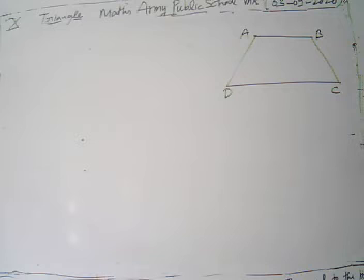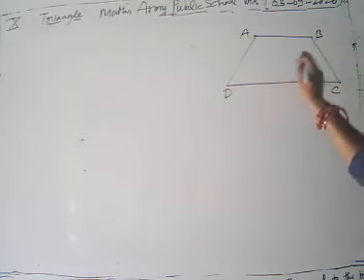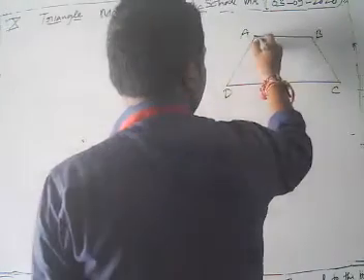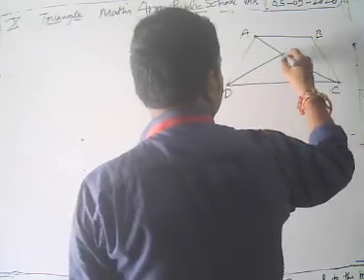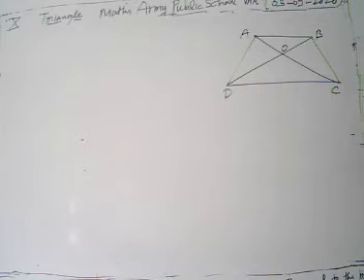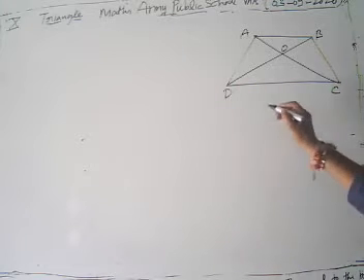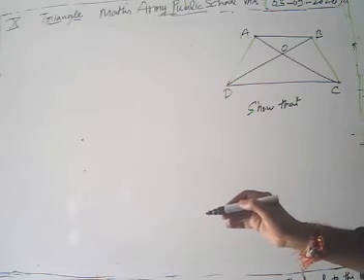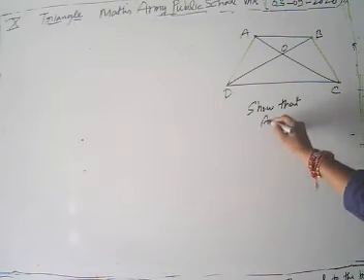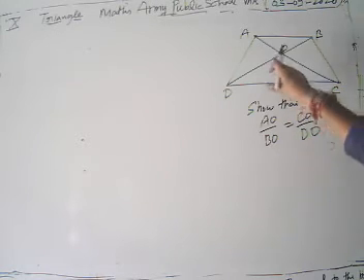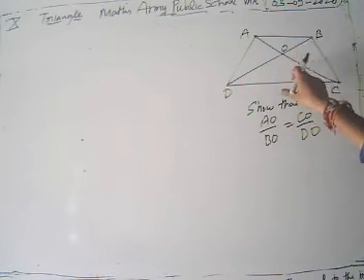ABCD is a trapezium in which AB is parallel to DC, and its diagonals intersect each other at O. Take this point O. Then we have to show that AO upon BO is equal to CO upon DO.